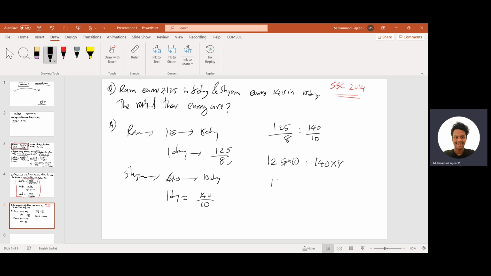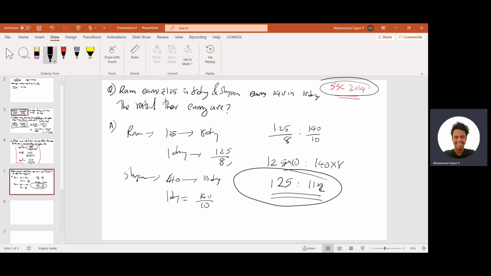It will be 125 is to 112. So the idea is that there will be options A, B, C, D given. By looking at the options, we can find out what exact ratio we want to find, and whether we need to simplify it further or this is enough. Depending on the options, you can write it, and this is the answer. So this was asked in SSC 2014.